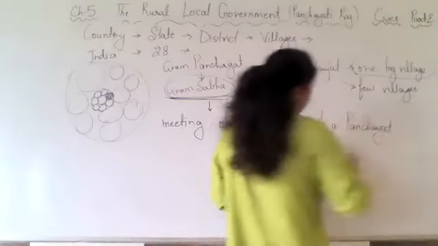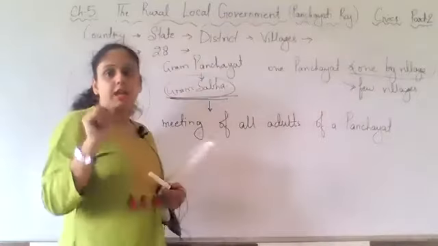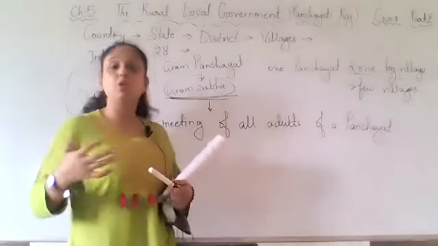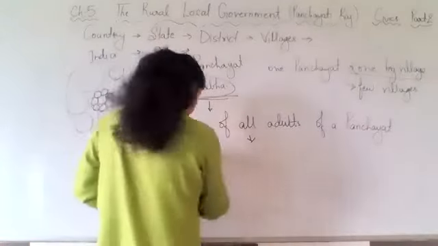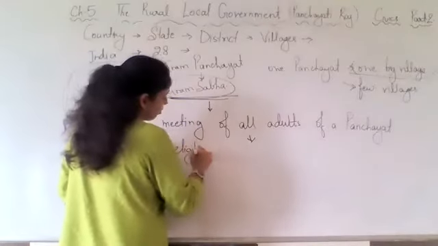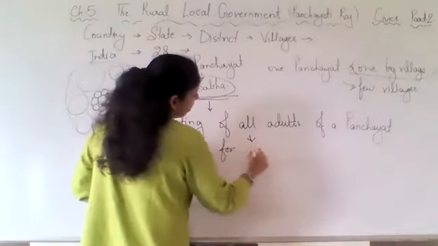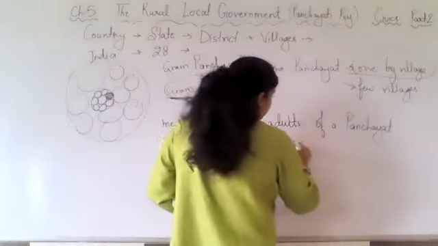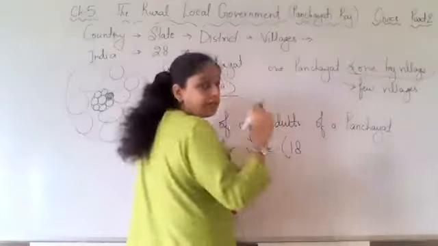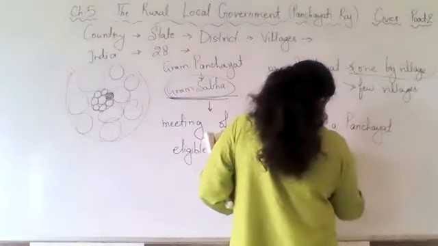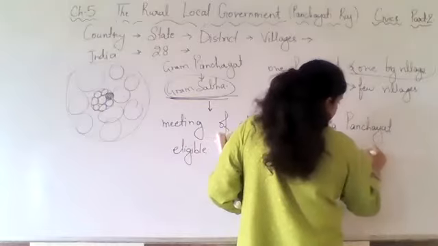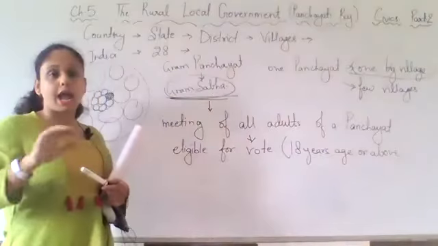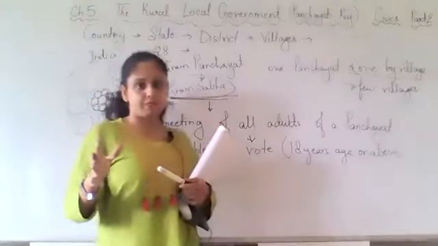The adult people who are eligible for giving vote. So, who is eligible for giving vote? The people having 18 years of age or above can go and attend the Gram Sabha.